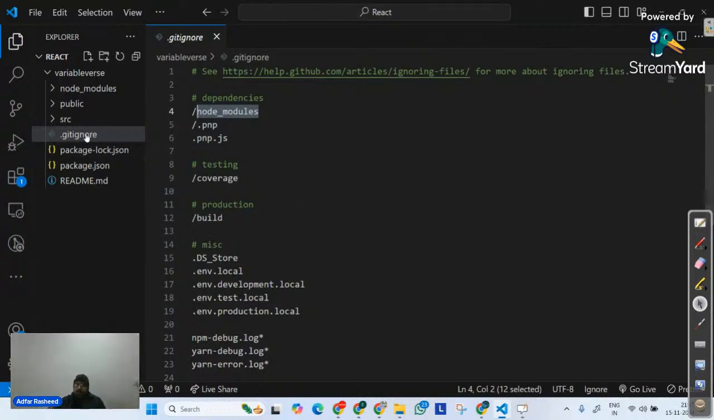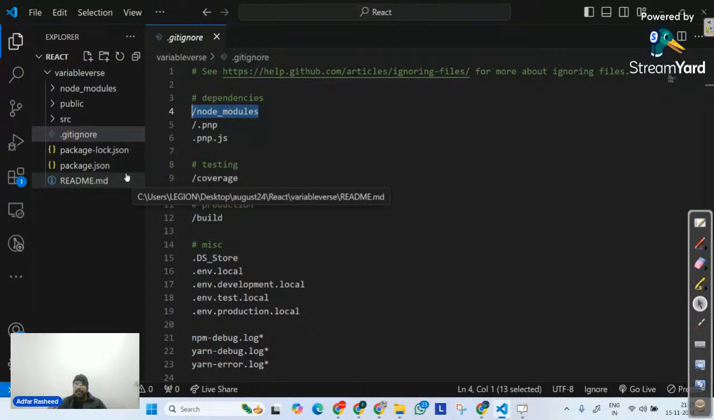Why? Because when you try to push the code, you will not want node modules to be there. So at that point, you have mentioned node modules here. So once you try to push this repository, node modules will not be there. So that's why we have a file called .gitignore, so that Git can ignore all these files or particular folders that we have.